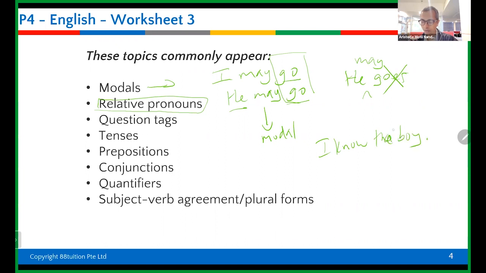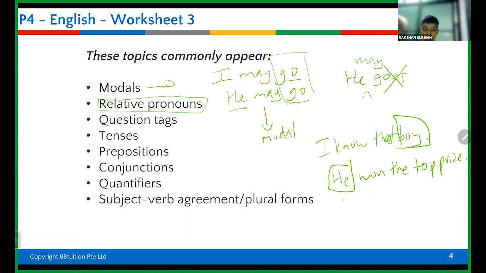I know that boy. Then he won the top prize. What is repeated twice here? Boy and he. These are the same person, right?